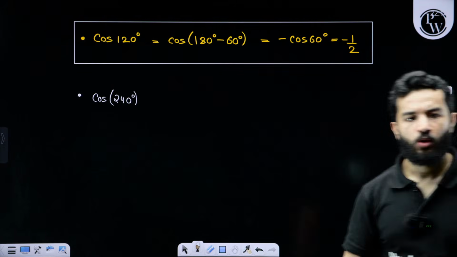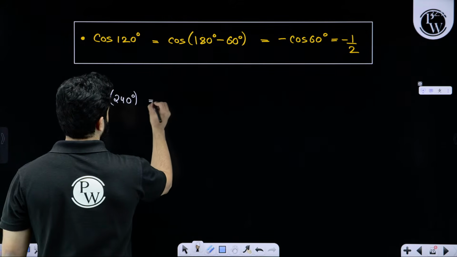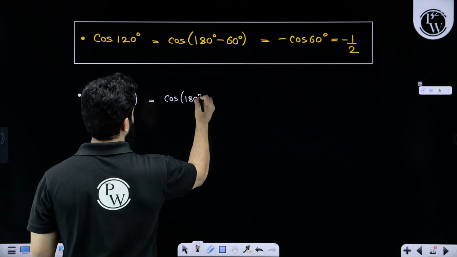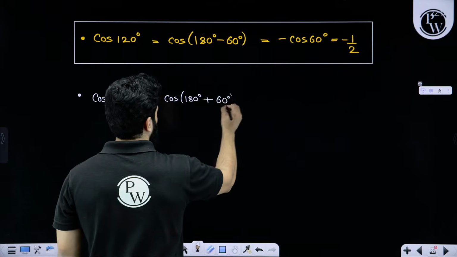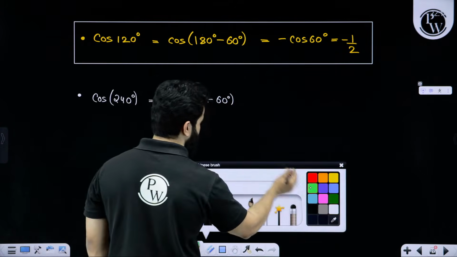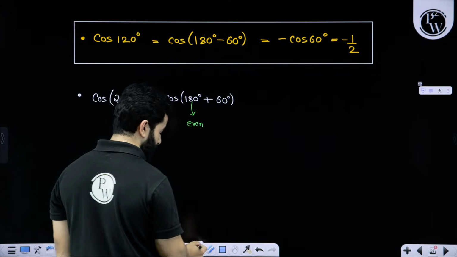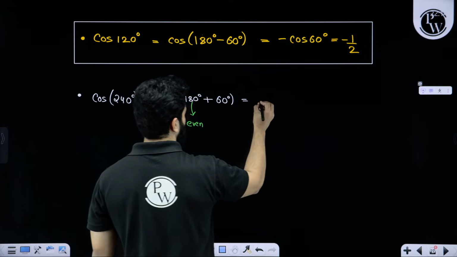Cos 240 can be written as cos of 180 degrees plus 60. 180 degrees means n is even. Again and again I am saying, 180 degrees means n is even. So this will become cos of 60.